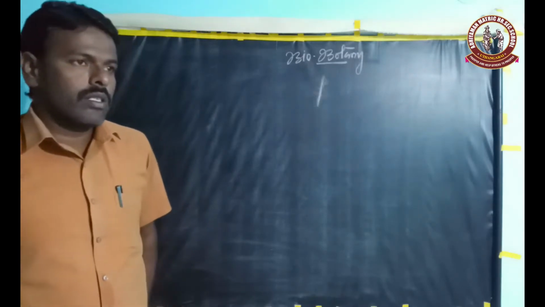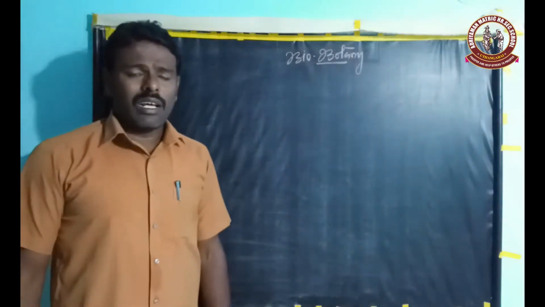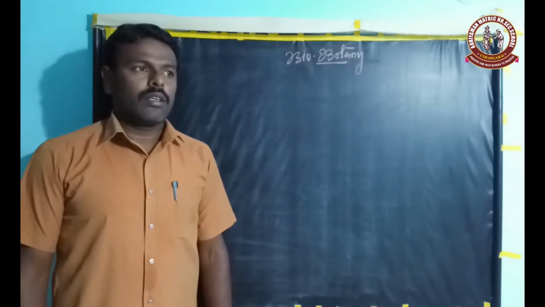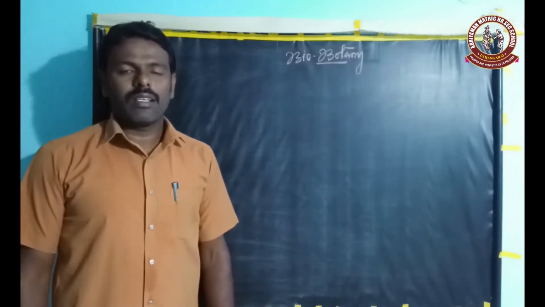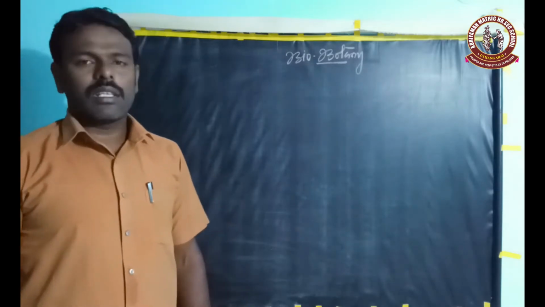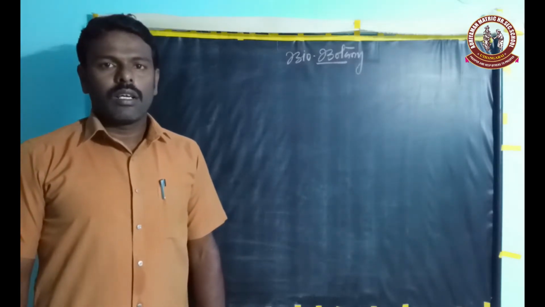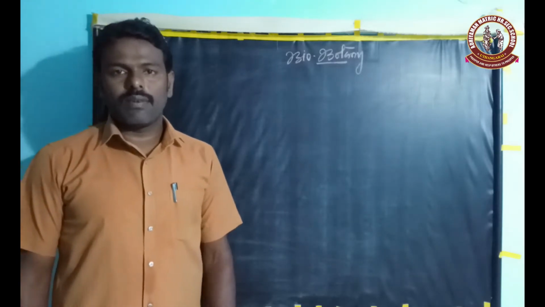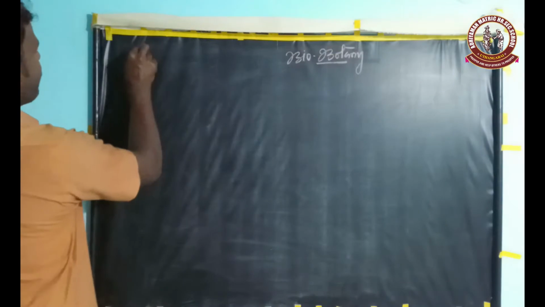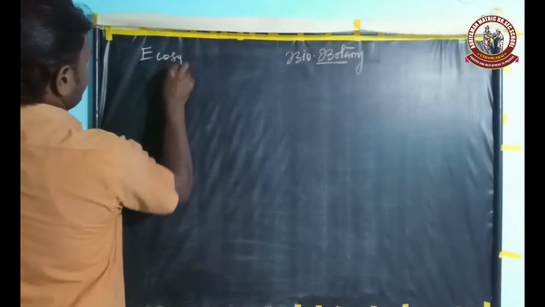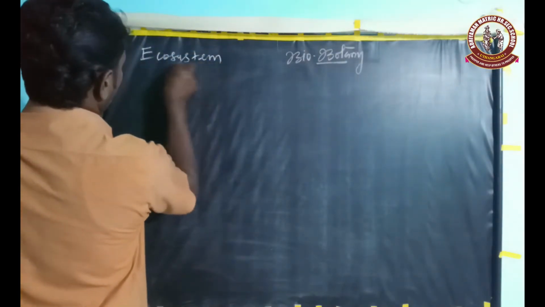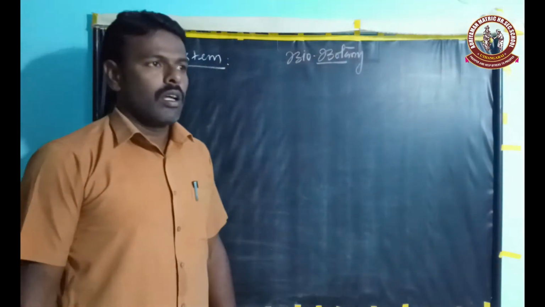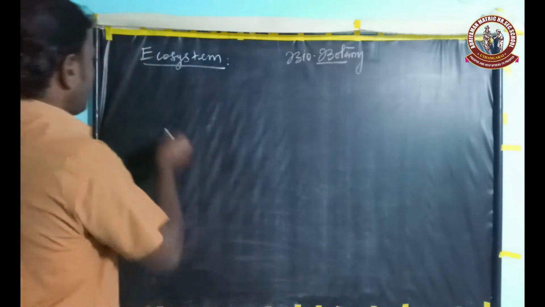In this video we are going to learn about 12th standard Bio-botany, unit number 9, plant ecology. Under the chapter, chapter number 7, ecosystem. Now we are going to discuss decomposition.